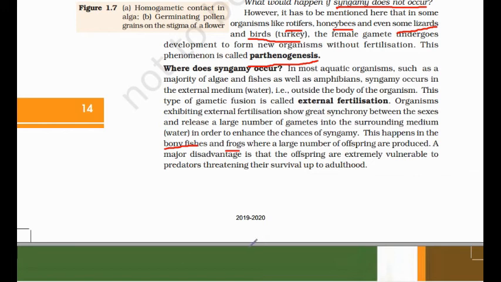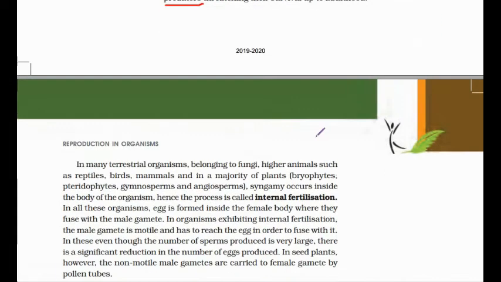Clear? But what is the disadvantage of this external fertilization? Please remember that these offspring are extremely vulnerable to predators. Suppose, for example, the zygote forms the larva, and if another larva acts as a predator and acts upon this larva, then all these larvae get destroyed or perish. So this external fertilization is not suitable as compared to internal fertilization.